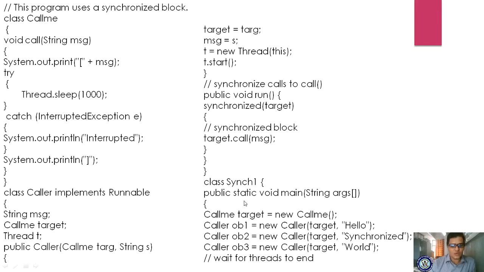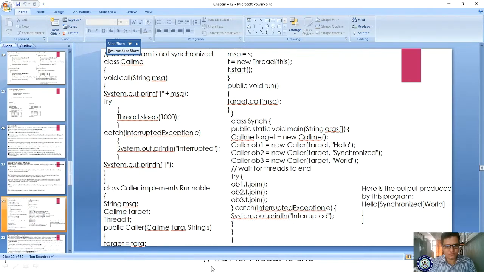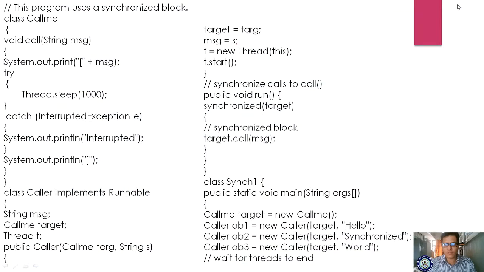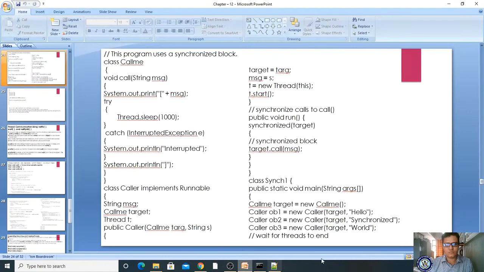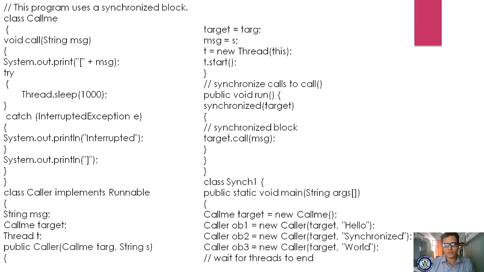So whenever a thread of the first object is executed, no other object can call the same methods. Because please observe here, you are creating the object of a thread, and the thread of this class, and you are calling the start method. When you call the start method, it will enter into the run method. In the run method, I am modifying this run method with a synchronized block, a synchronized method.